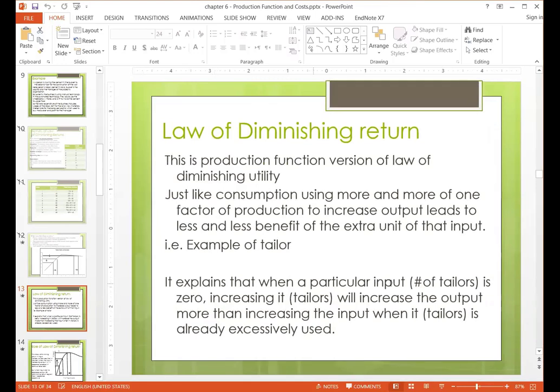So it explains that when the number of tailors is zero, increasing it will increase the output, but more increasing of the input when the tailors are already excessively used does not. It is saying that at a low level of tailors, increasing tailors has more benefit as compared to when you are increasing tailors when they are many. So this is the law of diminishing returns. Let's go to a diagram.